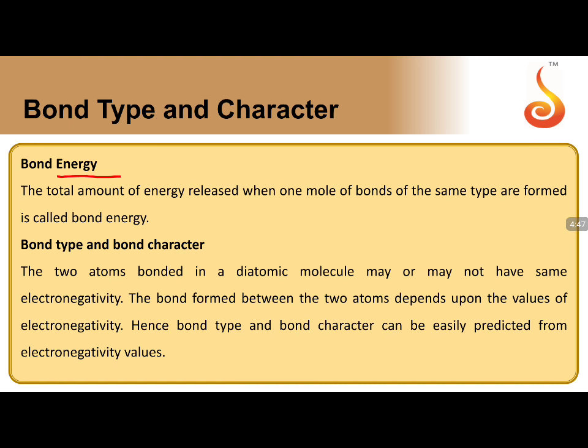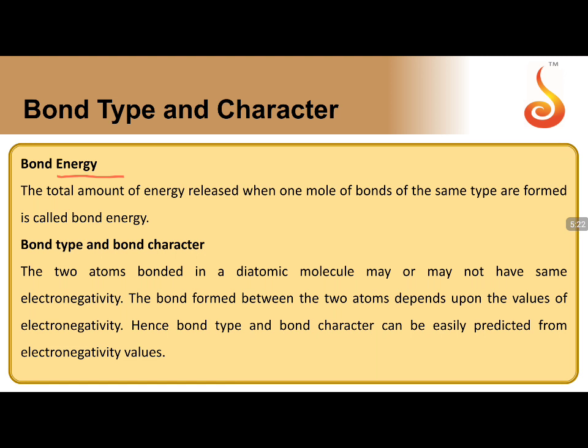bond energy. If any two constituent particles are combining, they need to form a bond. Whether they form an ionic bond, covalent bond, or metallic bond, it doesn't matter. If any two constituent particles are forming a bond, the total energy released for the formation of 1 mole of bonds of the same type is taken as bond energy.